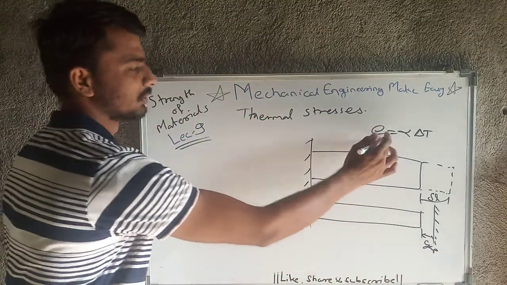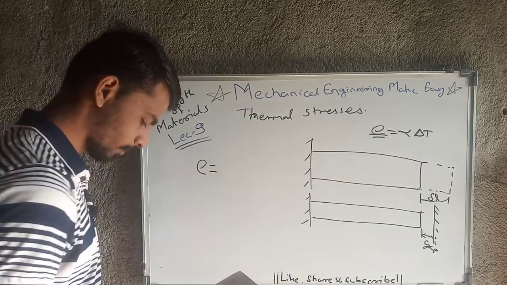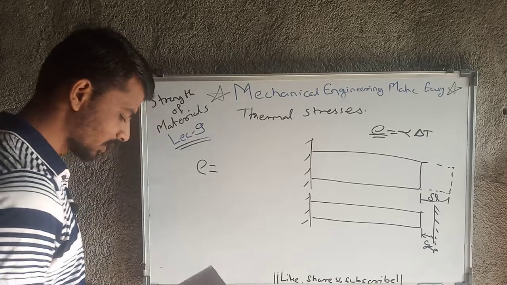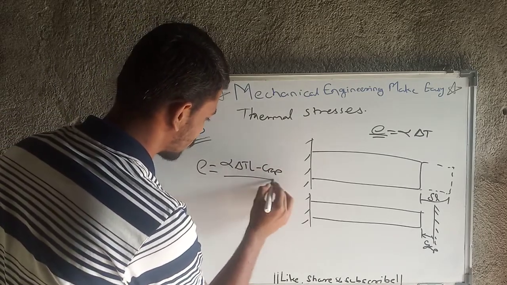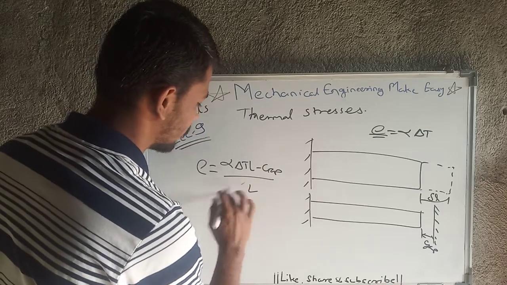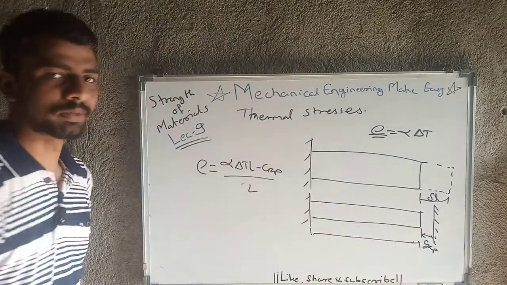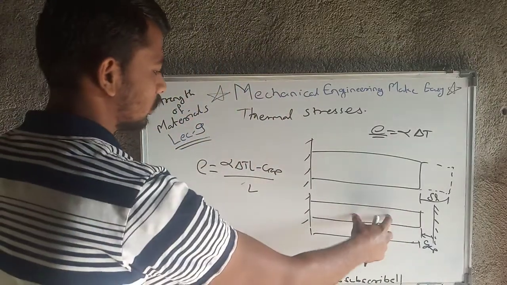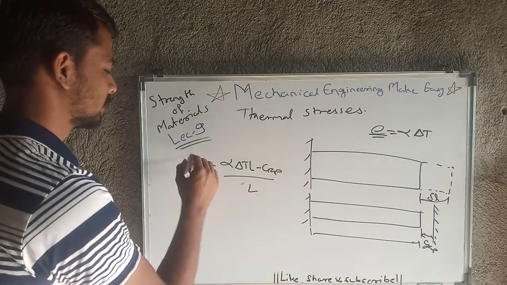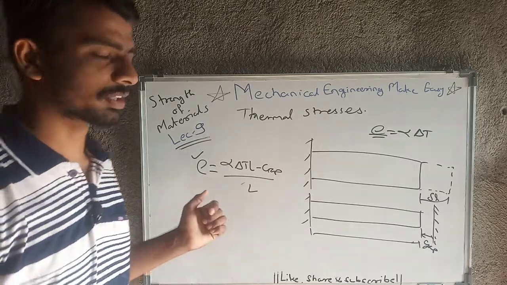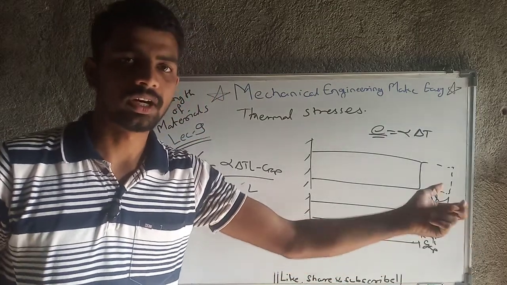For this case the strain value will change, and the strain will be alpha delta T L minus gap, upon L, where L is the length of the material or workpiece. This is the thermal strain if there is a gap and a restriction on the outward side.